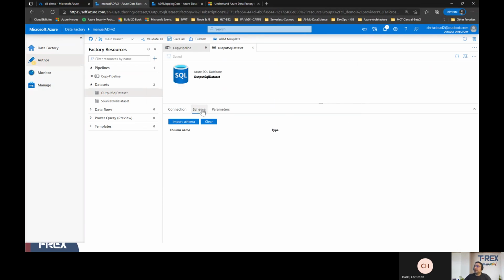All right, because it's emptied out now, we can look at the schema. It will tell us if there's any schema and any parameter associated with that. So I'm going to close this.